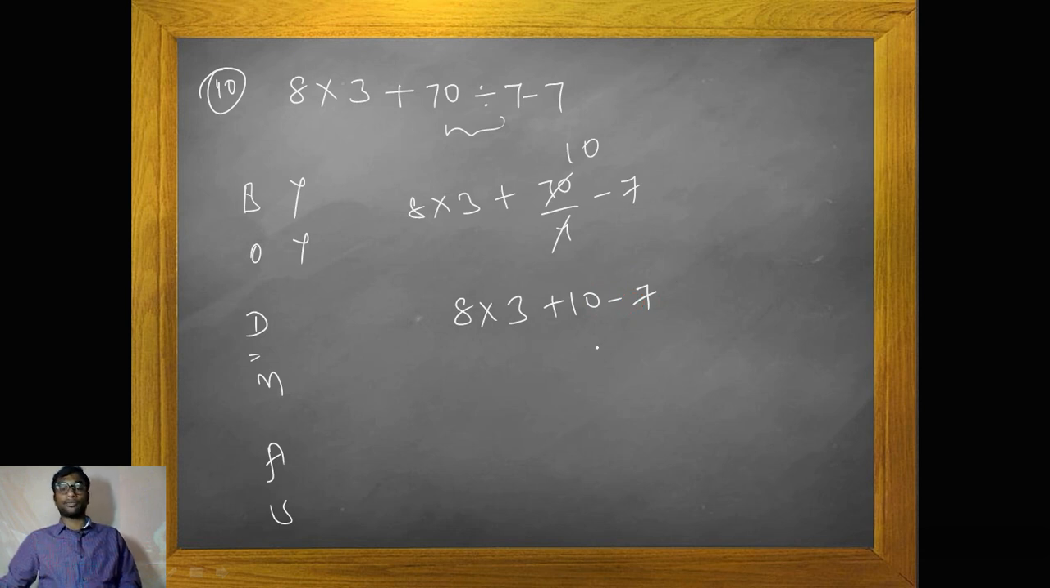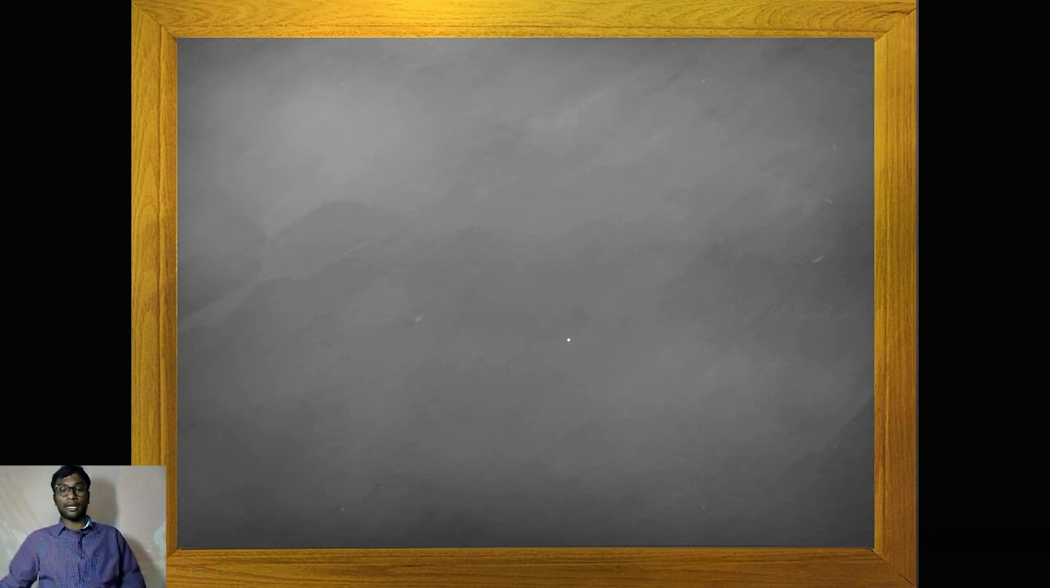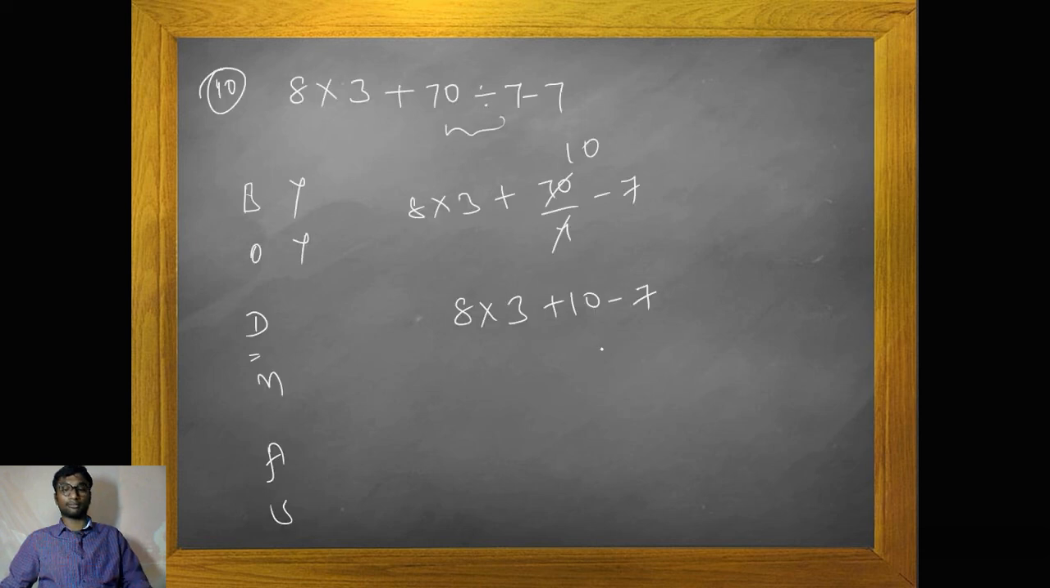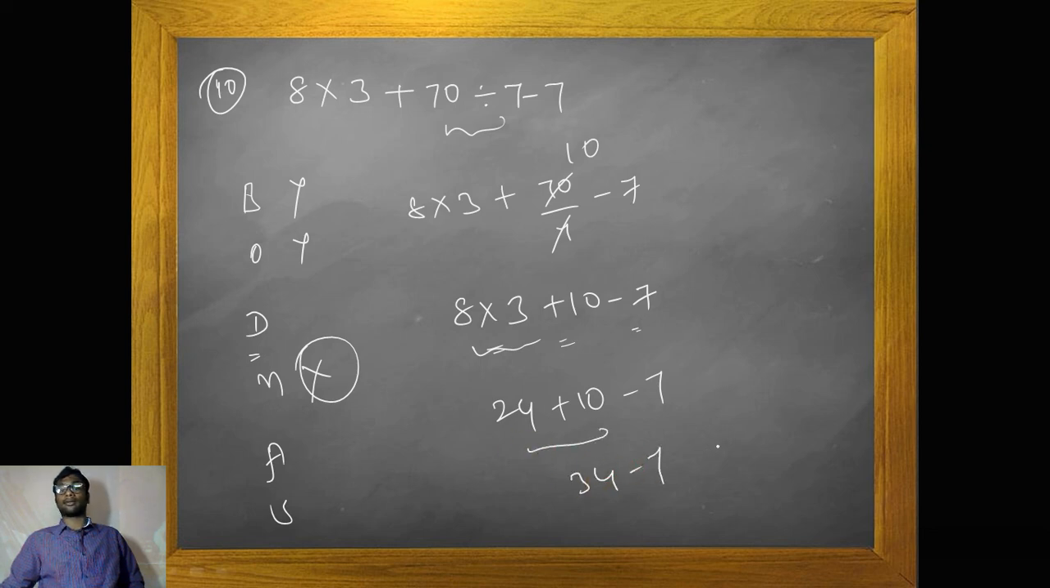So do we have any kind of sequence? Now our preference should be multiplication, addition, subtraction. Our preference should be multiplication. Yes. So 8 into 3 is 24 plus 10 minus 7. So what will be the value? It is 34 minus 7. Yes, 34 minus 7 is nothing but 27, the correct answer, isn't it? I hope you clearly understood, isn't it?